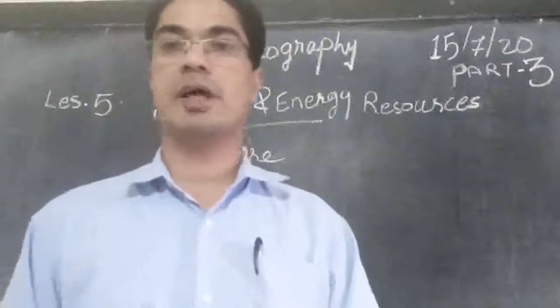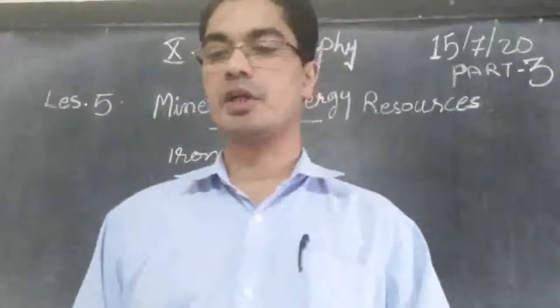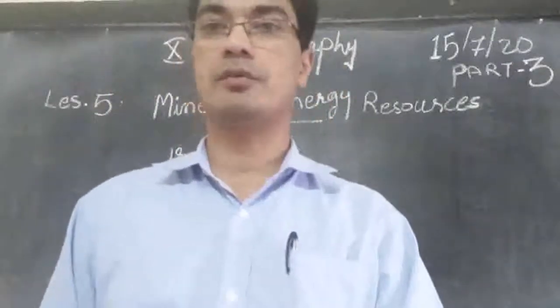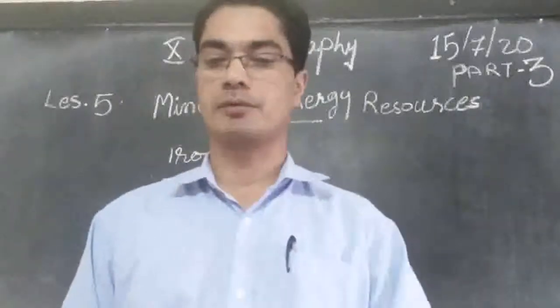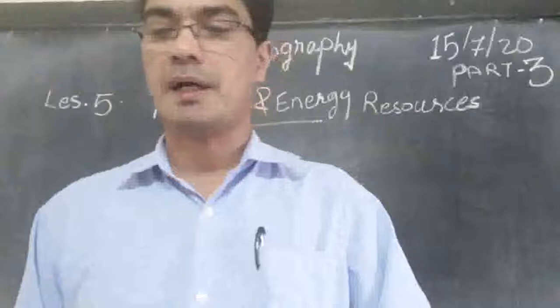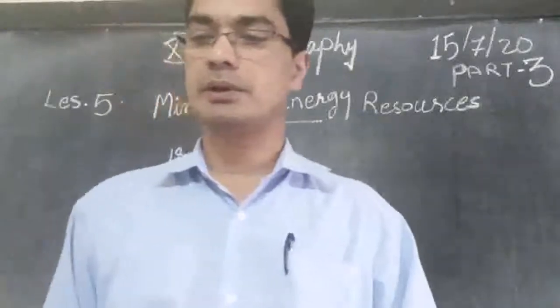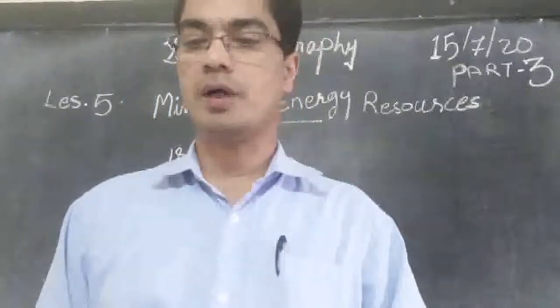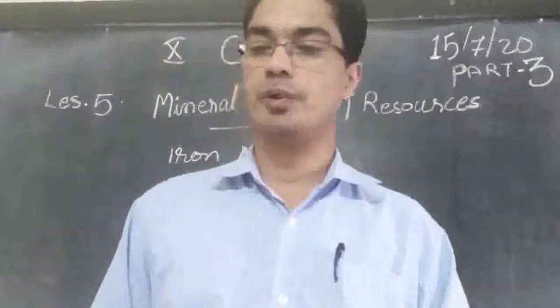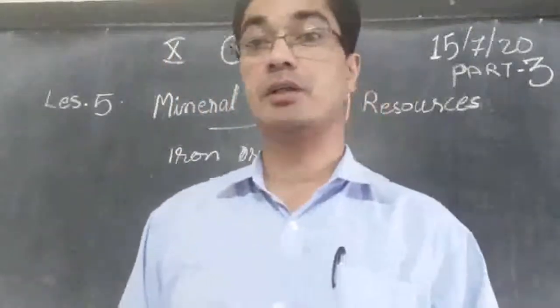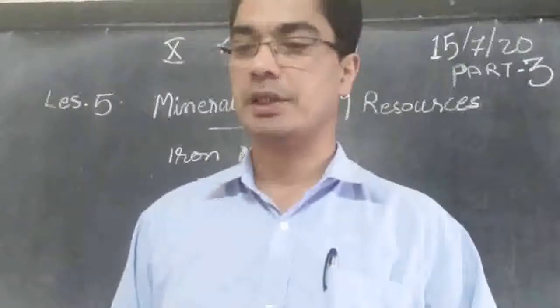And another type is the Maharashtra Goa belt. There also we find a little bit of iron ore. The Maharashtra Goa belt includes the state of Goa and Ratnagiri district of Maharashtra. So between Goa and Maharashtra, the belt is there.